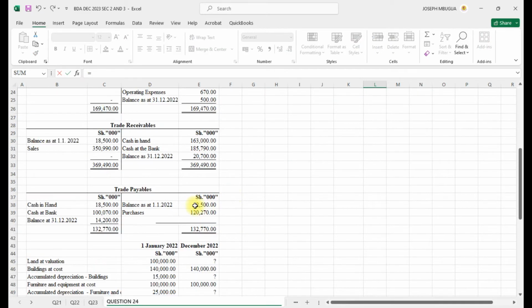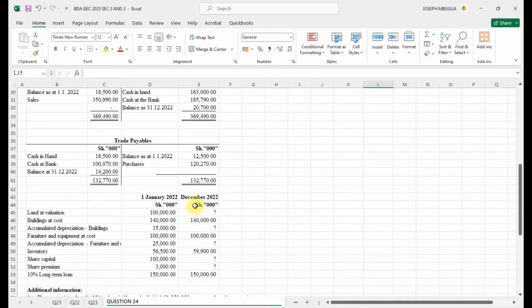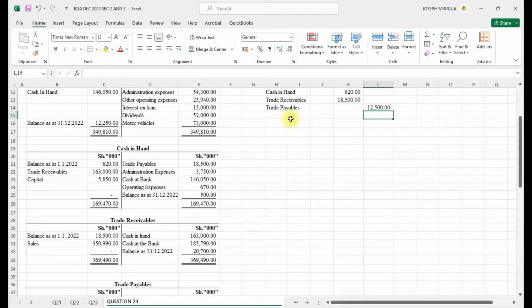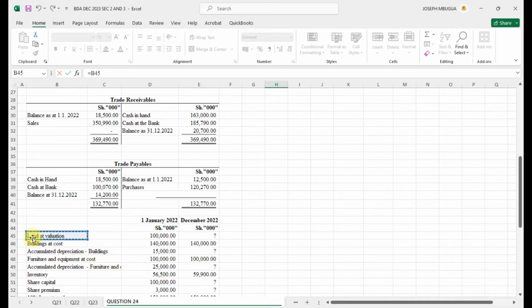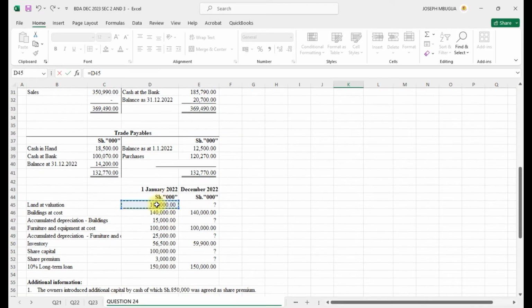Trade payable 12.5. Then land at valuation at the beginning of the year. So we had land, it was at 100.